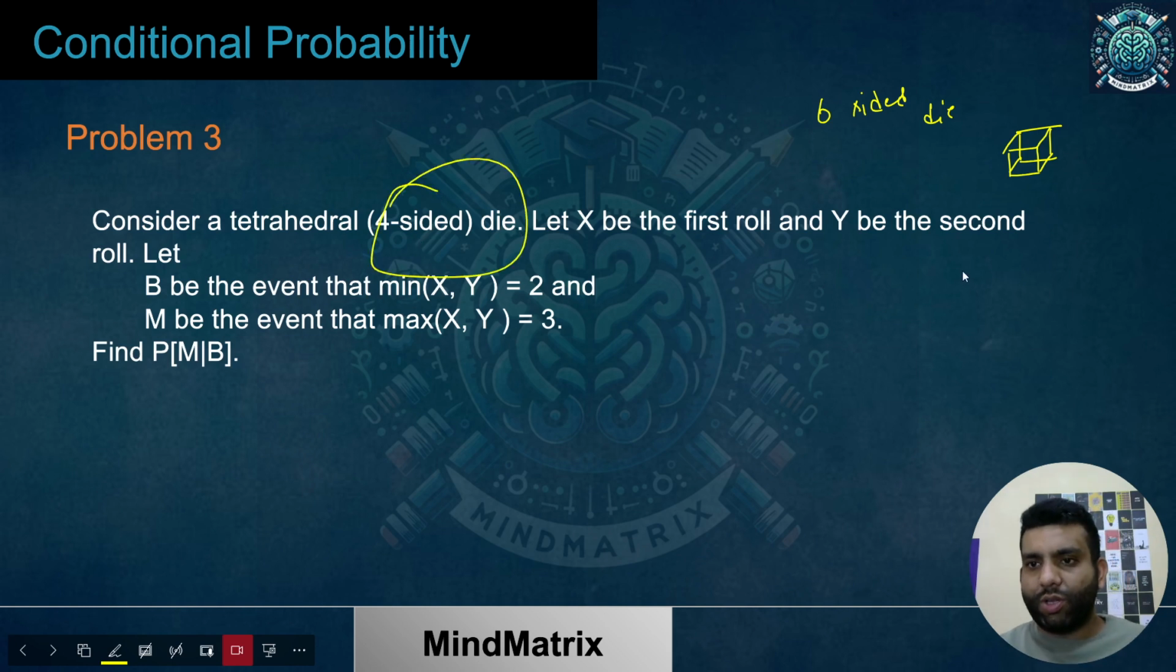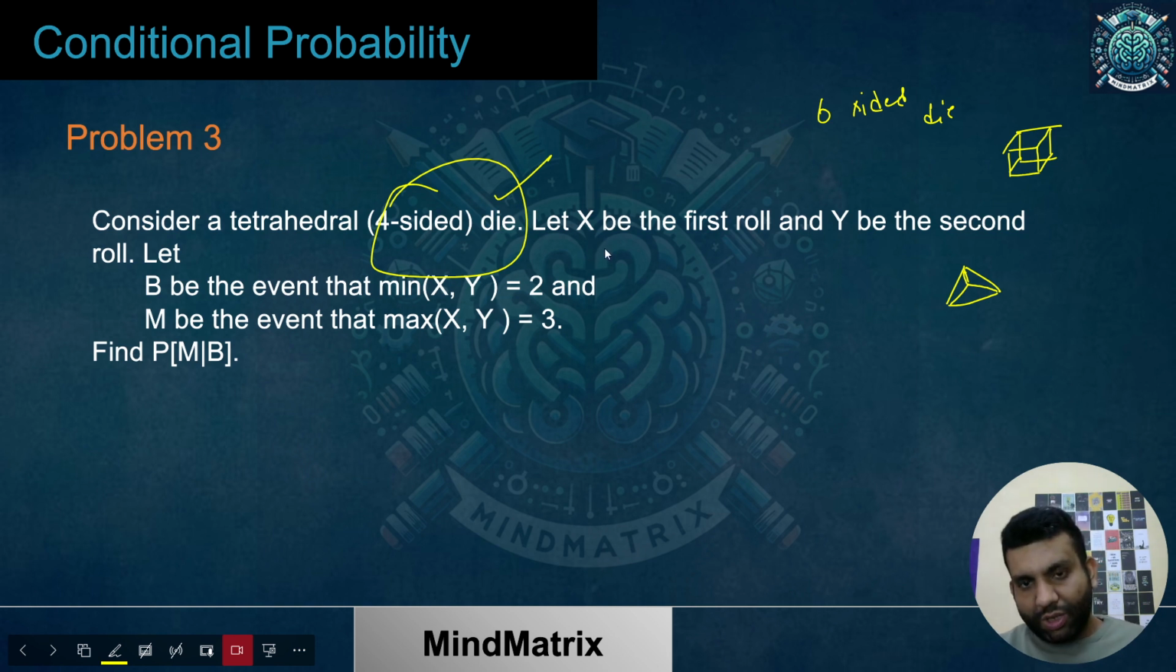The top view would be something like this. These are the 3 sides which we can see, and the 4th side is below this. So it is a kind of pyramid. The tetrahedral 4-sided die would look like a pyramid, in which on the side there will be 3 faces and 1 on the bottom. I hope the idea is clear for the 4-sided die.